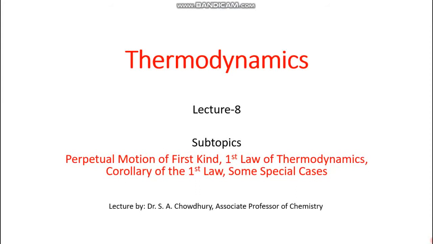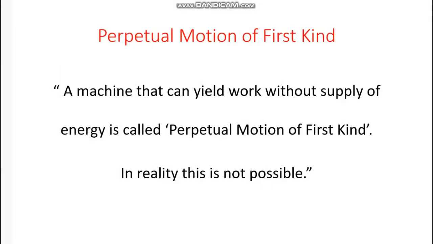Hello everyone. In the 8th lecture of thermodynamics, our topics today are perpetual motion of the first kind, the first law of thermodynamics, and some corollaries of the first law and some special cases. First of all, before the first law, we have to have an idea about a machine which can yield work without a supply of energy. This machine is called perpetual motion of the first kind. And in reality this machine is not possible.